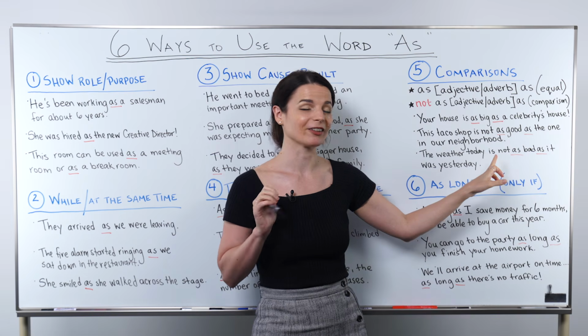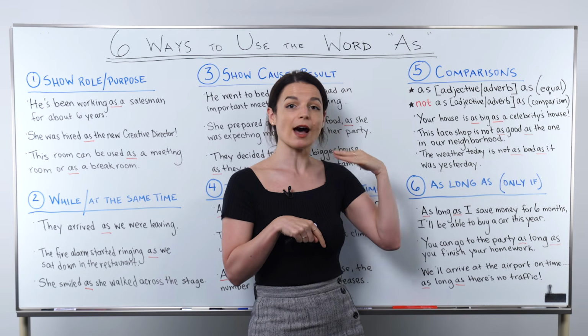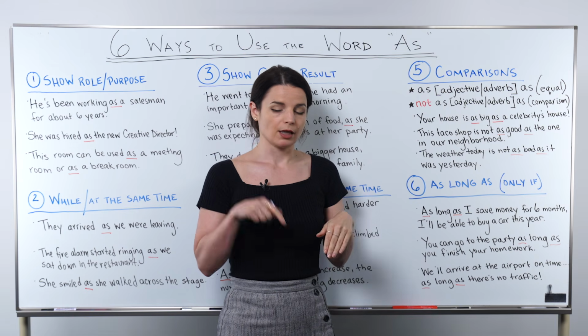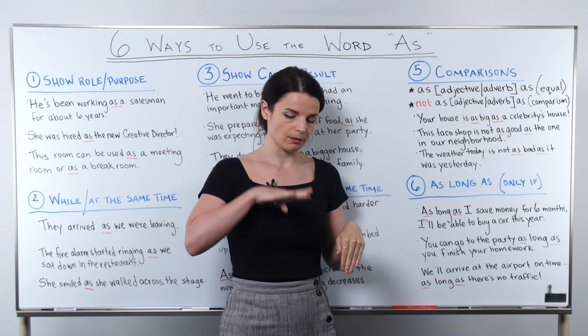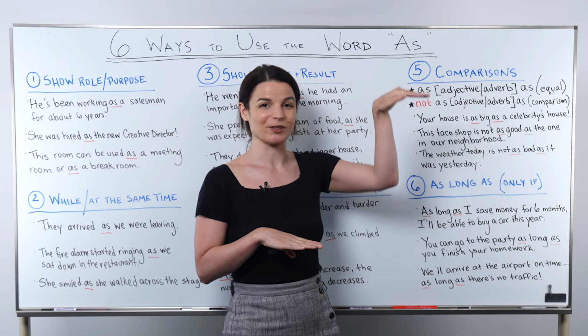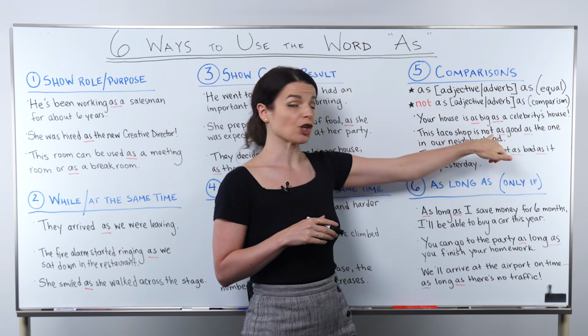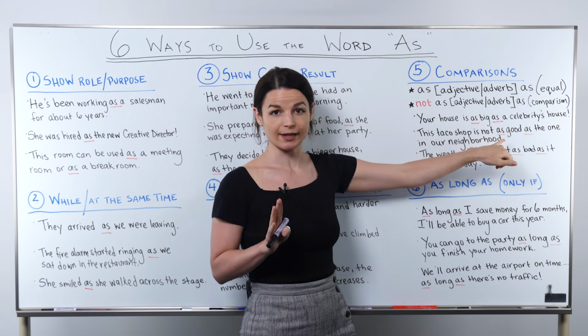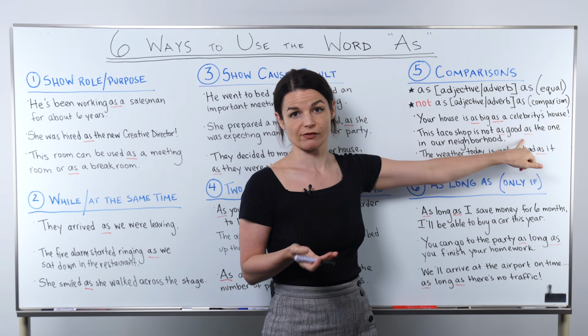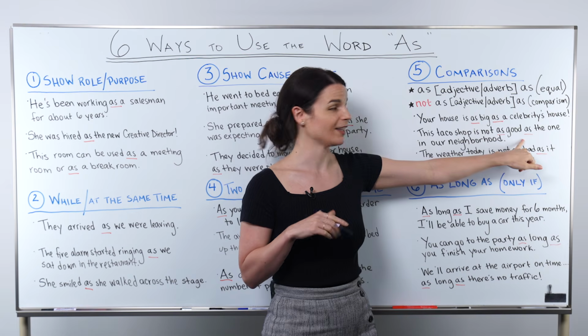So this is a negative, right? This taco shop is not as good as the one in our neighborhood. So in this sentence, this taco shop here is not as good, lower quality than the taco shop in our neighborhood, right? We show this relationship with not as good as, okay? Again, we have as on both sides of the adjective here. We do not use than in this sentence.